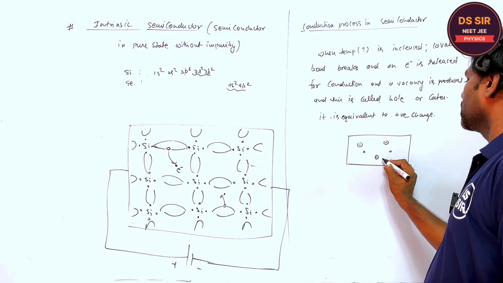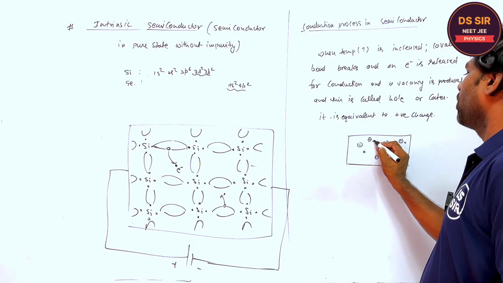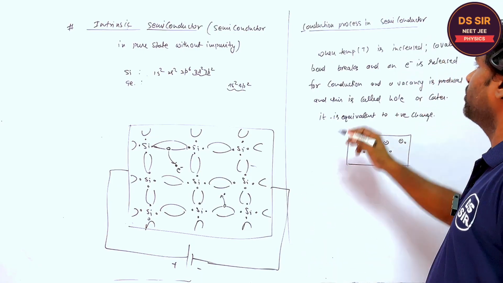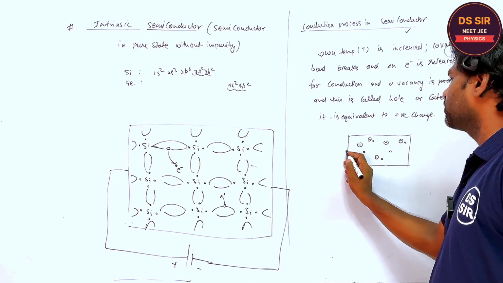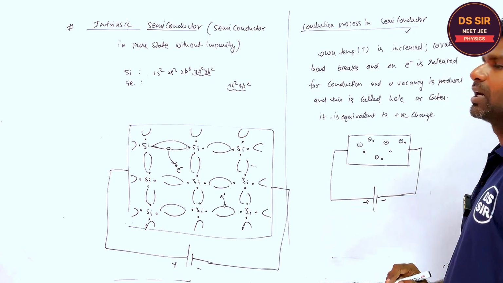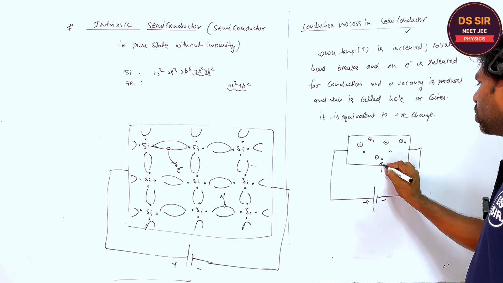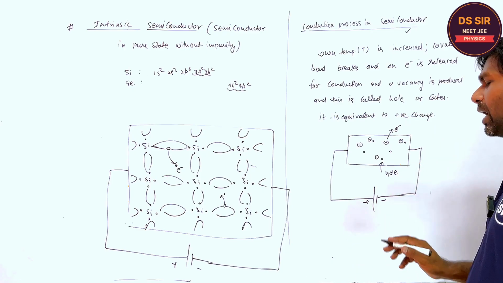If these are 3, these are 3. So in the semiconductor, what are the charge carriers available for the conduction process? There are two types of charge carriers present in the semiconductor: one is hole and another is electron. Are you getting or not?